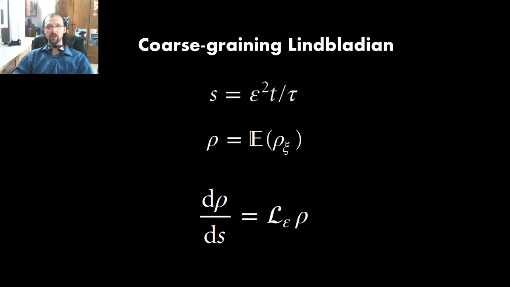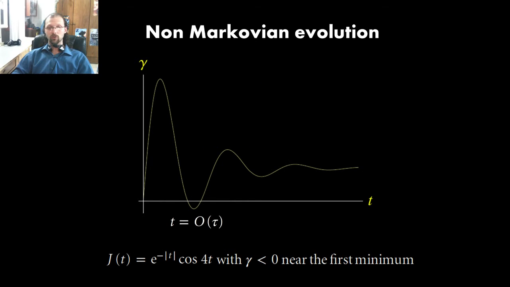The fact that the time evolution is Lindbladian is a feature of weak coupling and coarse graining. For example, on short timescales, the evolution is not necessarily Markovian or a contraction. As you can see on the graph, on timescales similar to the noise correlation length, gamma, the rate of decoherence, can be negative, exemplifying the non-Markovity of the evolution.